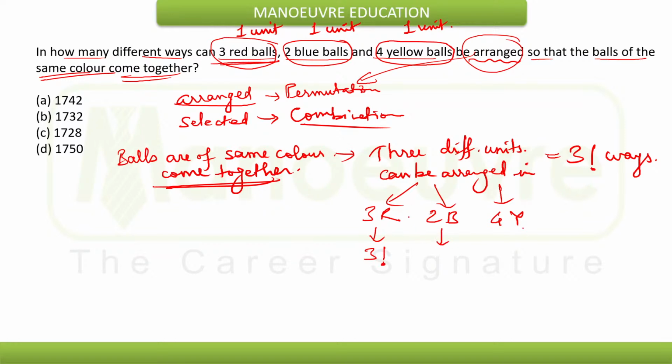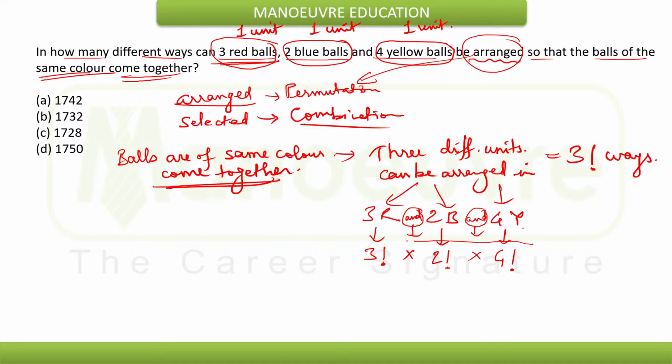And the 2 blue balls can be arranged in 2 factorial ways, and the 4 yellow balls can be arranged within themselves in 4 factorial ways. We use the symbol of multiplication.